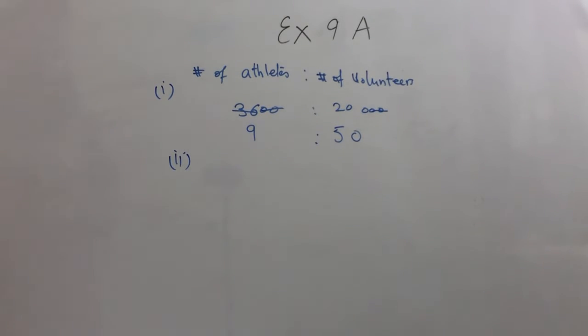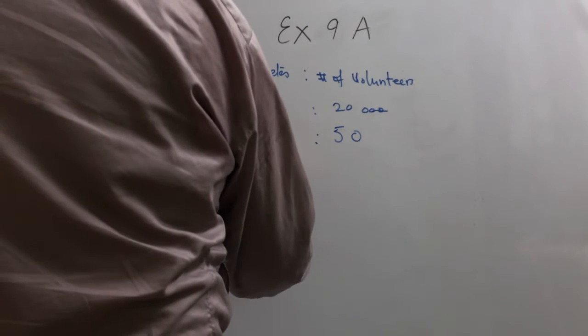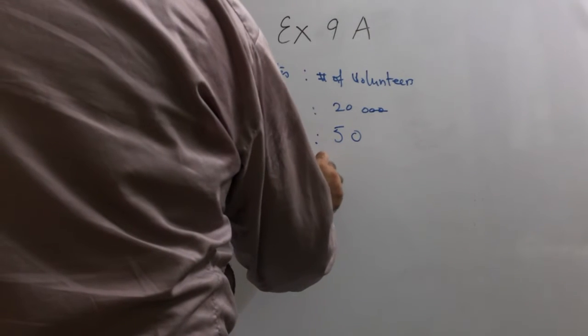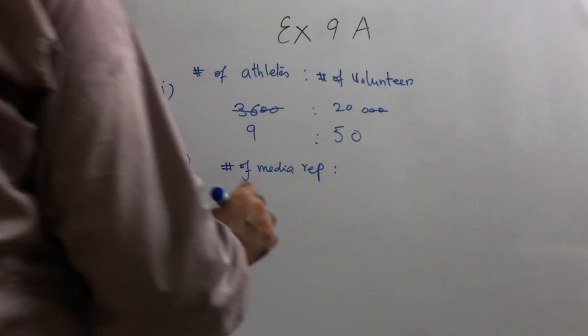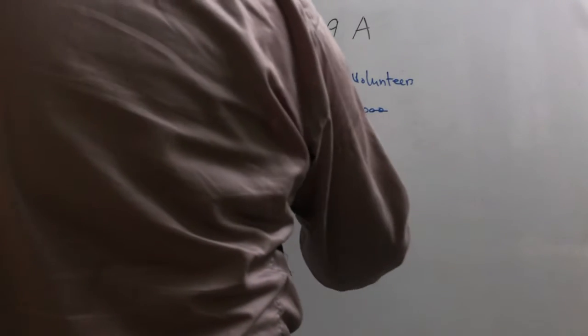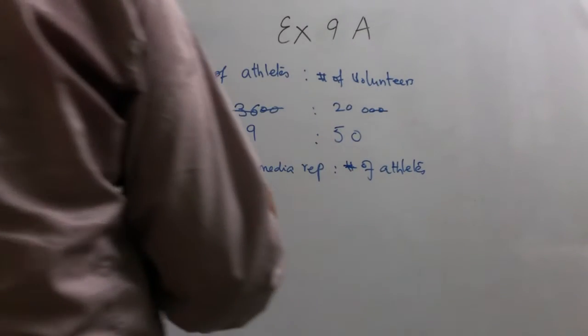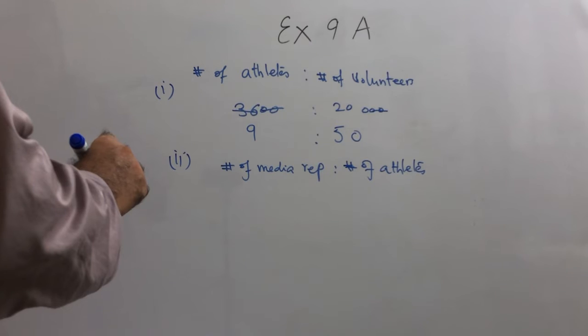Second part says that we need to find the ratio of the number of media representatives to the number of athletes to the number of spectators, and also ratio spectators.